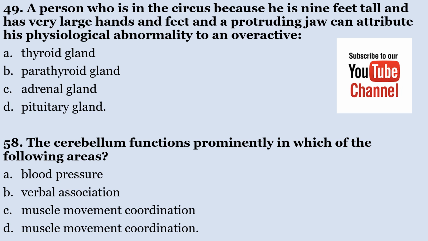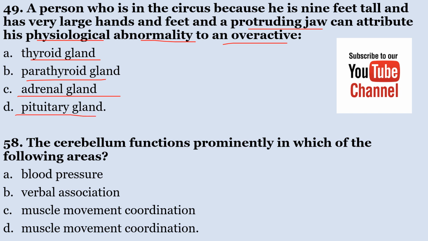Number 49, the person who is in the circus because he is 9 feet tall, with large hands and feet and a protruding jaw, can attribute his physiological abnormality to an overactive A. Thyroid gland, B. Parathyroid gland, C. Adrenal gland, D. Pituitary gland.